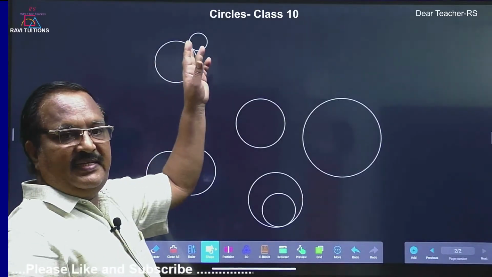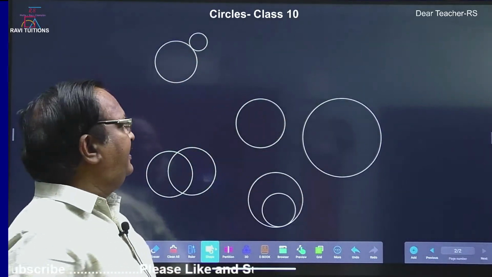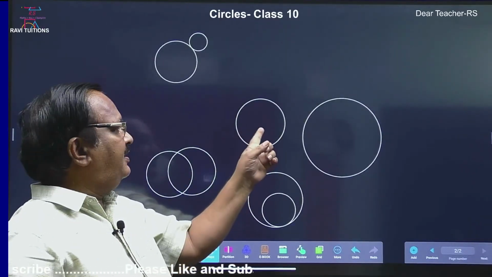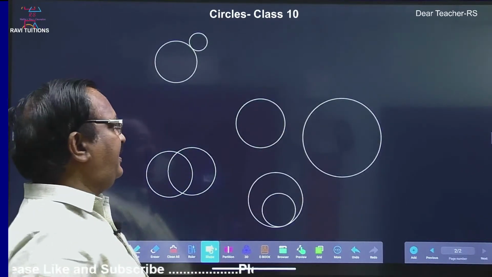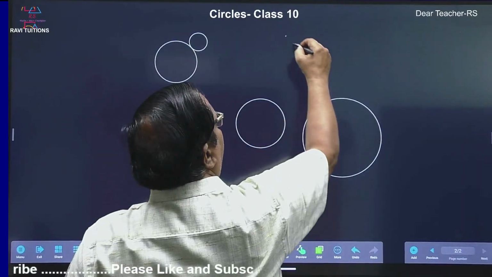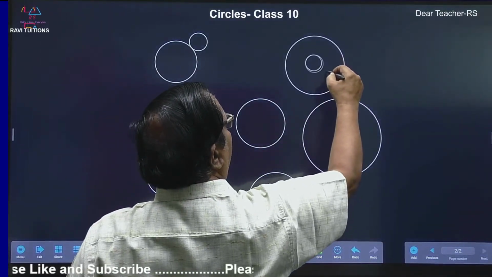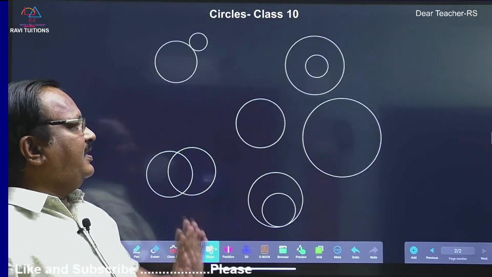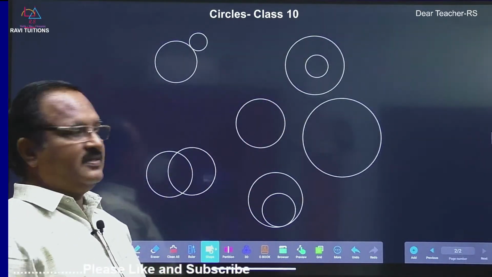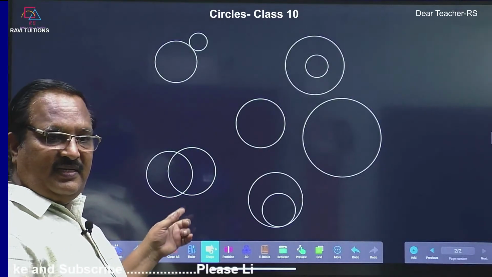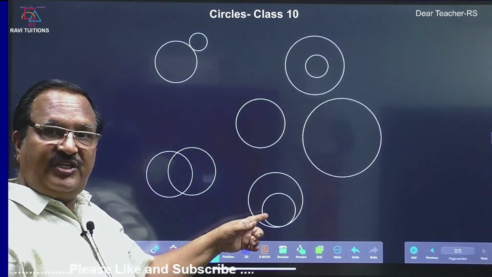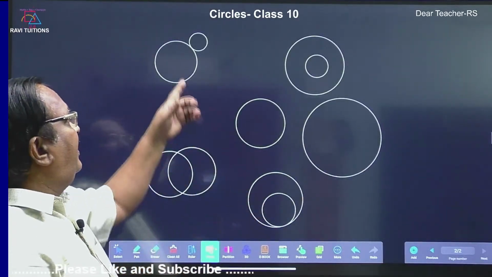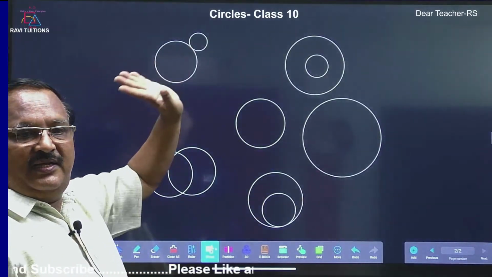These two circles are touching externally. So if you draw two circles, these are the possibilities. They may be non-intersecting, one more way also. This is one more, and these are also non-intersecting. These are non-intersecting, that is also non-intersecting. These are intersecting, and these are touching internally. Both circles are touching at one point internally, and this is touching externally.